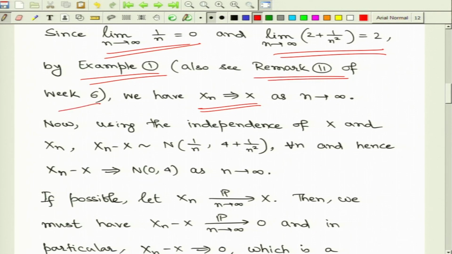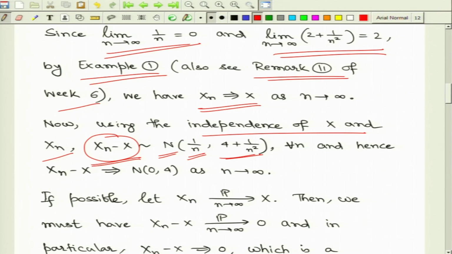Now, here what we consider is xn minus x. We have already assumed that x and the xn's, all these random variables, are independent, and since x follows normal with mean 0, variance 2 and the xn's follow the normal distribution with mean 1 by n and variance 2 plus 1 by n squared, we will immediately have that xn minus x follows the normal distribution with mean, the difference of the means, and variance, the addition of the variances. So, this is a property of the normal distribution.